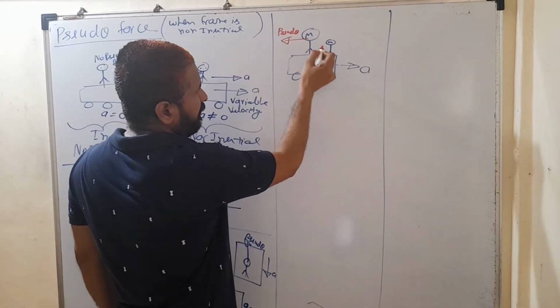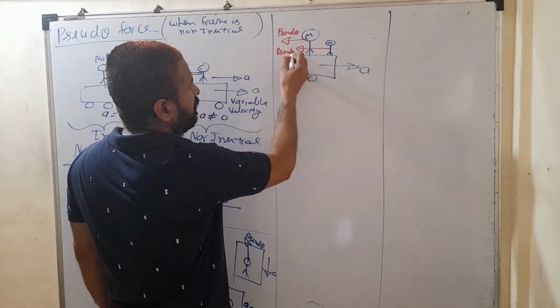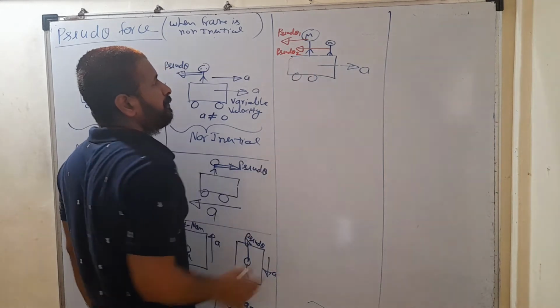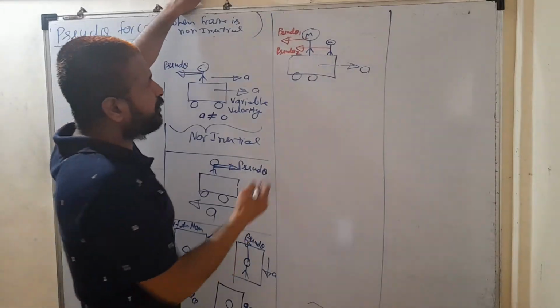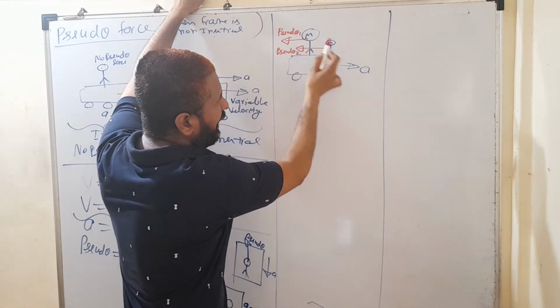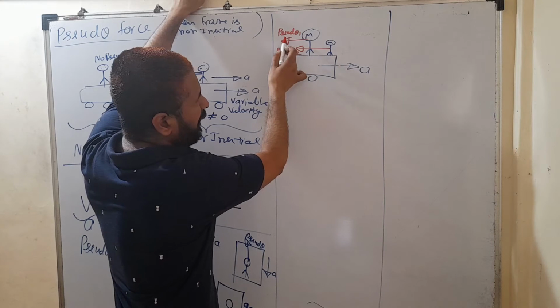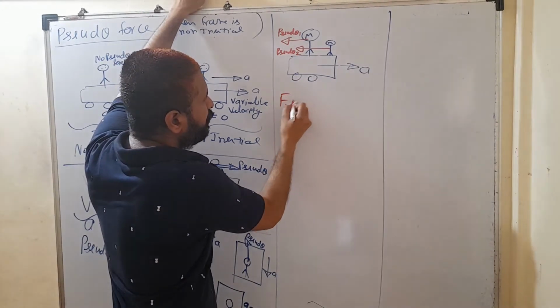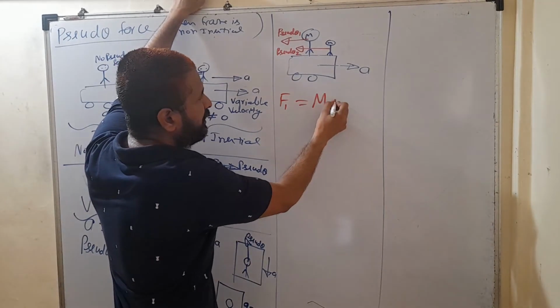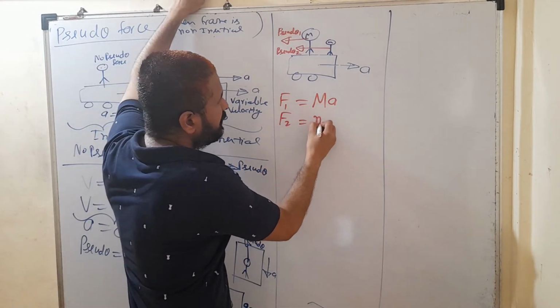The first person is going to get a pseudo force and the second is also going to get a pseudo force, pseudo 1 and pseudo 2. The magnitude of the pseudo force is equal to the product of the mass of the object and the acceleration of the frame. The pseudo force on the first person is capital M into a, and the pseudo force acting on the second is small m into a.